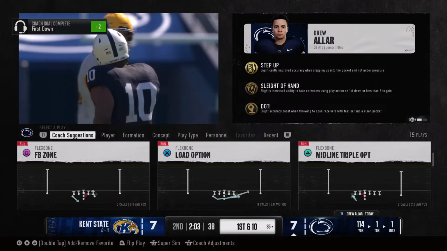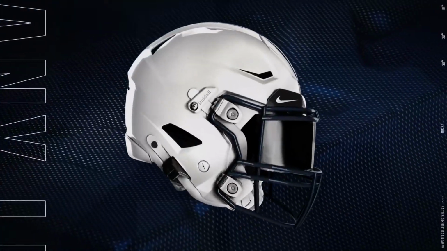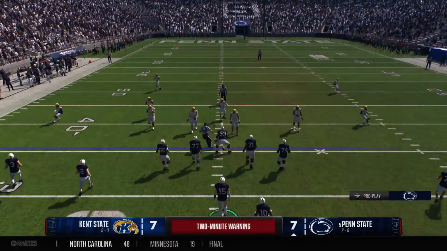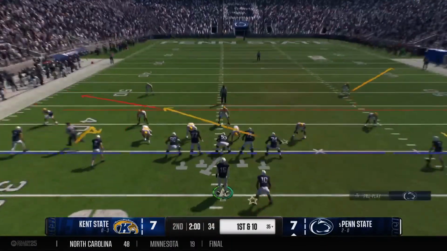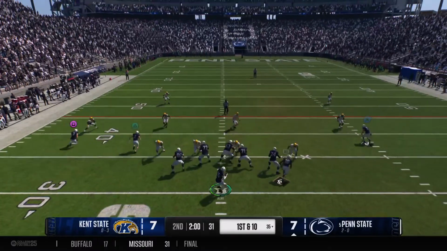And they finally get him to the ground. An easy conversion for this offense. Defense not exactly the perfect 4th down call there. The clock has stopped, and we've reached the 2-minute warning before halftime. The Nittany Lions have it with a 1st and 10.